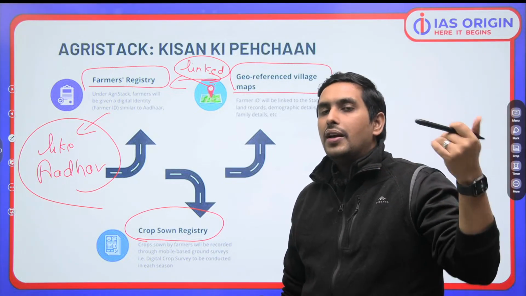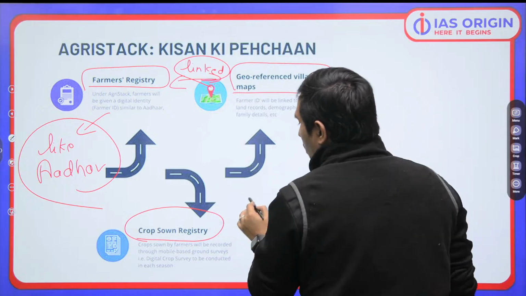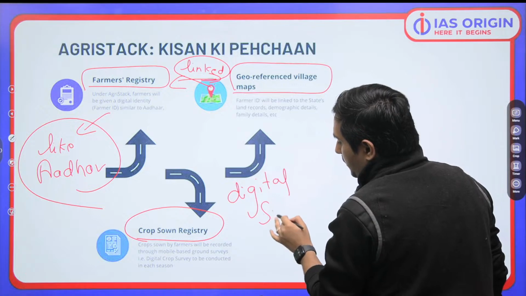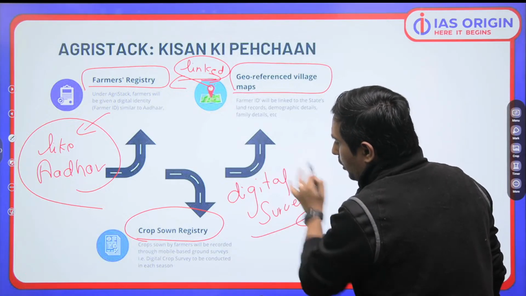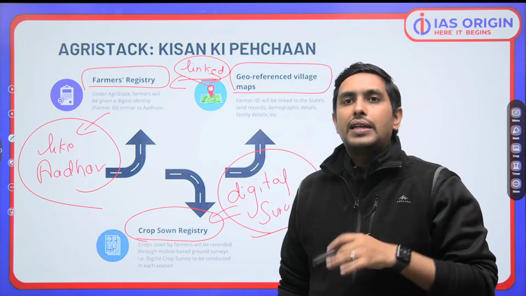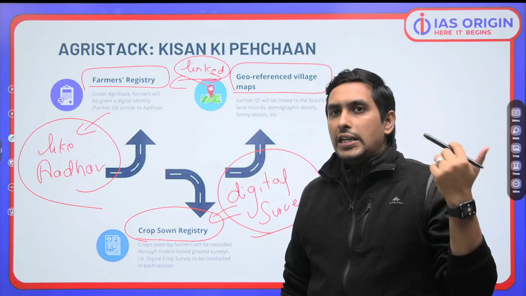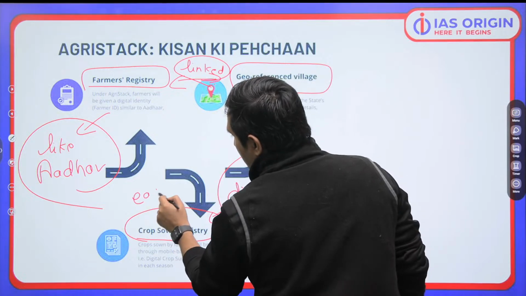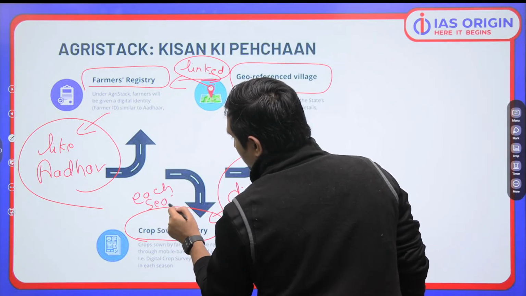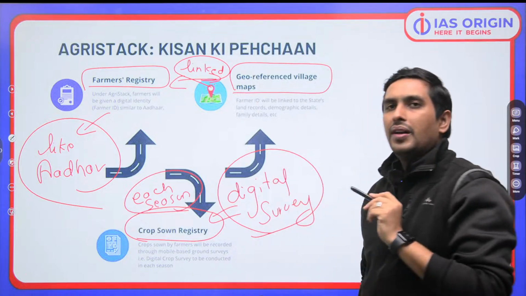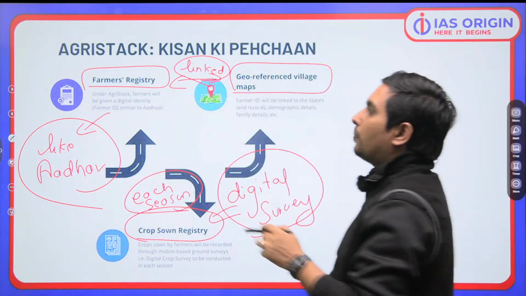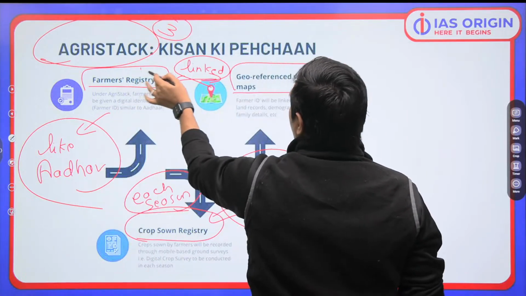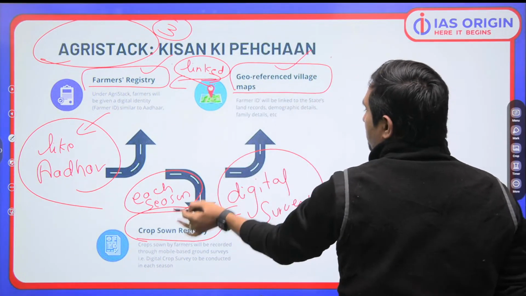So we will have a digital survey of what crops are being sown. Kya uga raha hai farmer? So ultimately, it is going to be done each season. In each season of the crop, we are going to have this digital survey. So this is all part of AgriStack. AgriStack has these three components: farmer registry, geo-referenced village maps and crop sown registry.